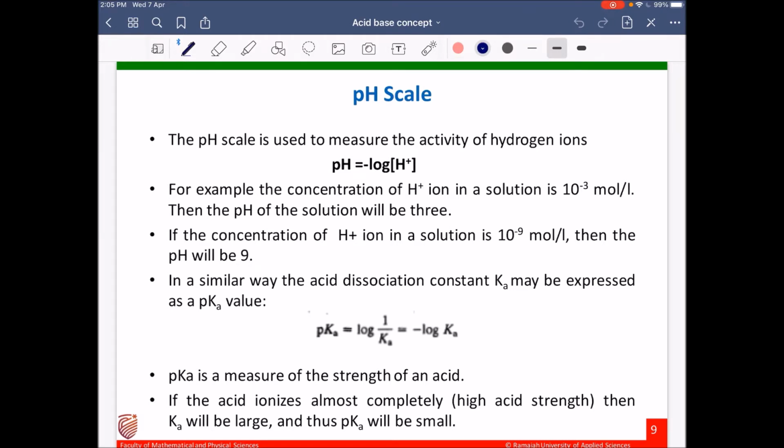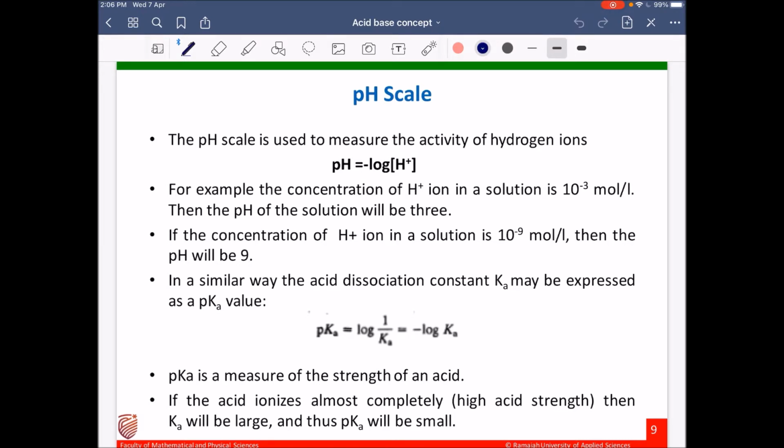In a similar way, the acid dissociation constant Ka can be represented using the formula pKa equal to negative logarithm of Ka. Here pKa will be a measure of the strength of an acid.